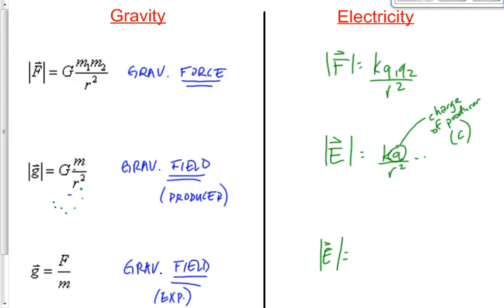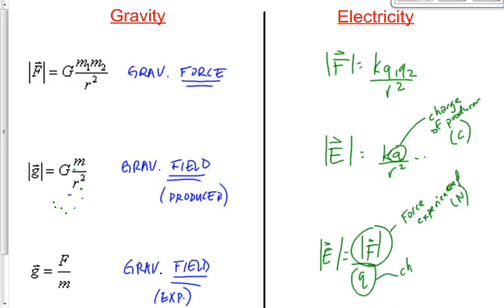What's this one going to be? The electric field experienced is what? F over Q. Good. Now this F would be the force that was experienced by something, in newtons. And Q would be a charge, but this time it would be the charge of the experiencer, not the producer.